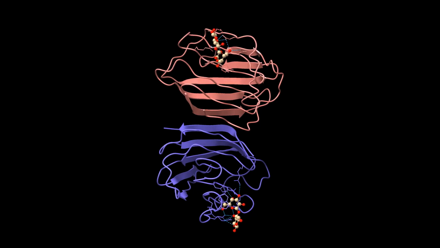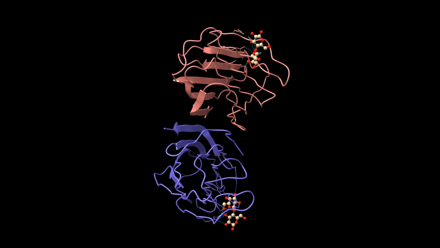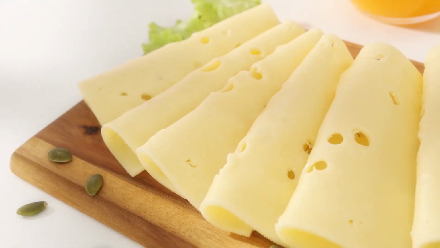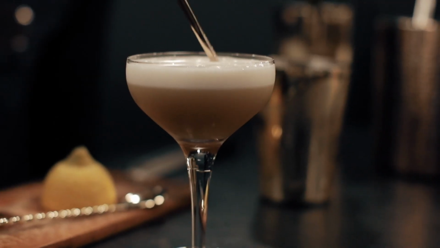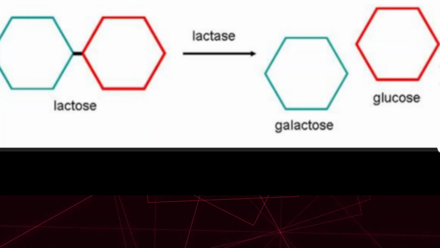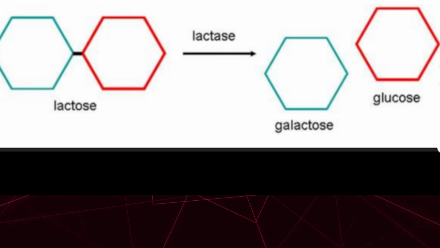Lactase breaks down lactose, a carbohydrate present in milk and other dairy products like cheese, butter, yogurt, ice cream, milk chocolate, and other consumables made with these products. Lactase breaks down or digests lactose into the simple sugars glucose and galactose, which are then absorbed.